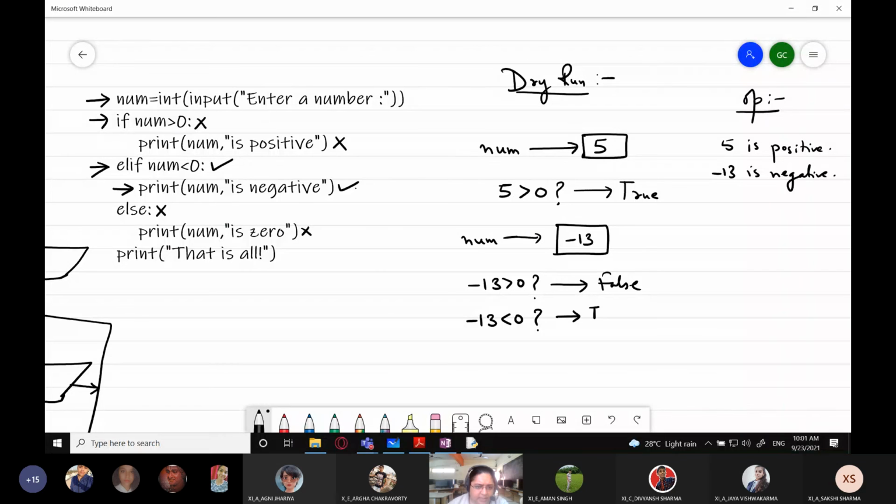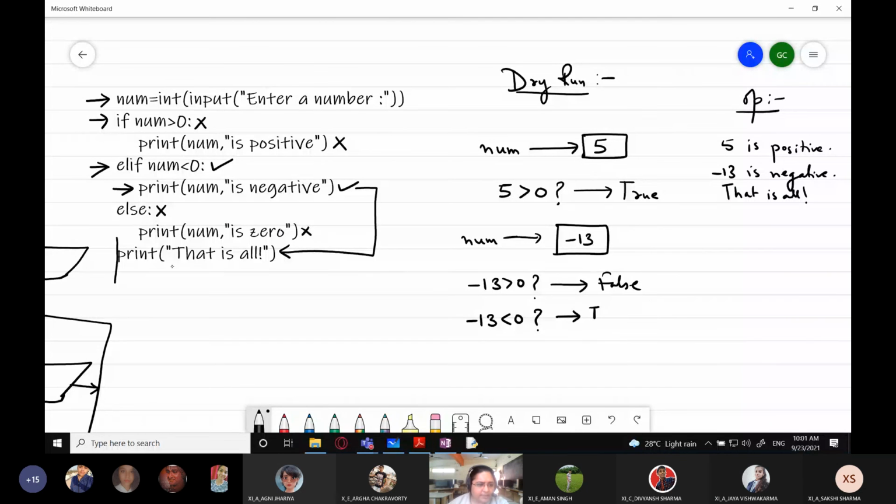So from here, where will the program control go? The program control will come to this statement. Why? Because you can see there is no indentation given to this statement. That is, it is out of the if, elif, else block. Hence, what will be printed here? "That is all."